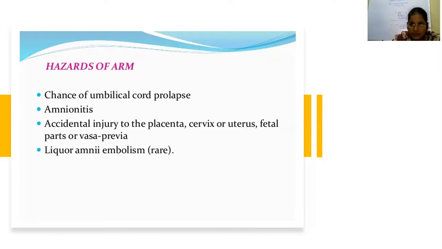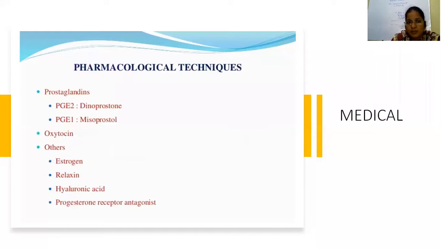The hazards are, as already told, umbilical cord prolapse, accidental injury to the placenta, cervix, uterus, fetal parts, and vasa previa. And the most important and dreadful complication is amniotic fluid embolism. These can be avoided if we do a controlled ARM or low rupture of membranes, not high rupture of membranes.